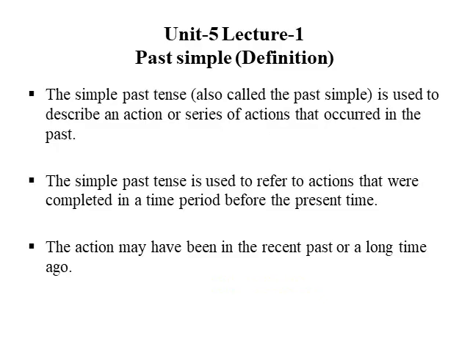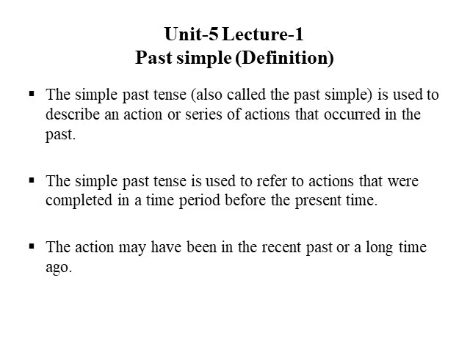What is the past simple tense? The simple past tense, also called the past simple tense, is used to describe an action or series of actions that occurred in the past. It means something happened in the past, or a series of actions happened in the past. To describe this, we use the past simple tense.